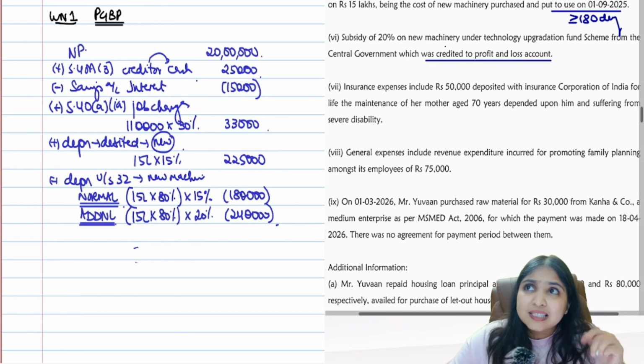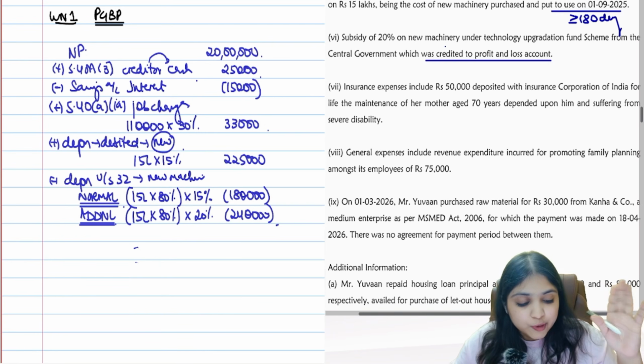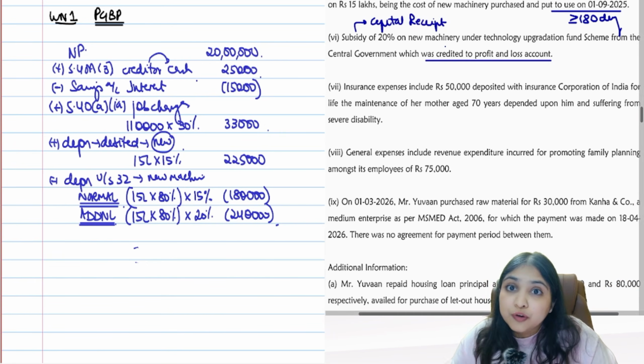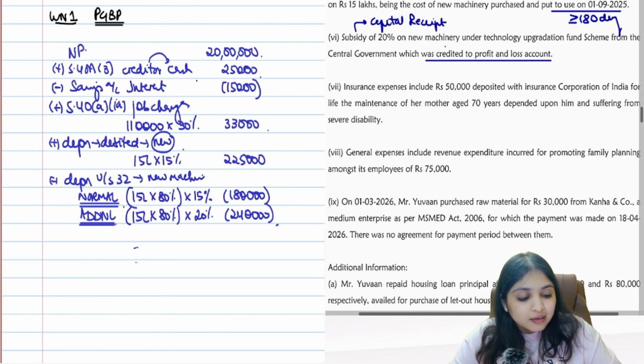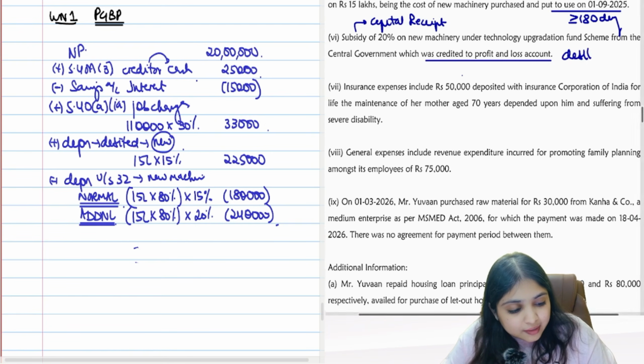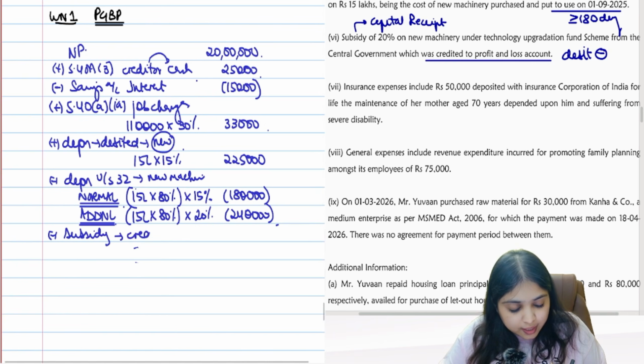They credited the subsidy in P&L account. Maybe it is okay from accounting point of view, but not from income tax point of view. Income tax point of view, subsidy is going to be a capital receipt. And this subsidy we have reduced from the block. So therefore you can't credit it to P&L. So what will you do now? How will you reverse a credit? It's already credited. How will you reverse a credit? By debiting it. Debiting means what? You will subtract the subsidy which is already credited.